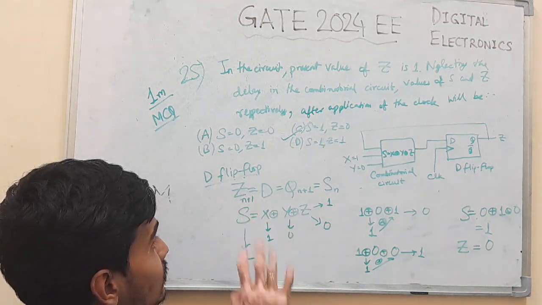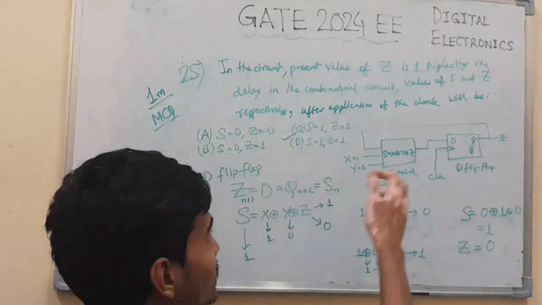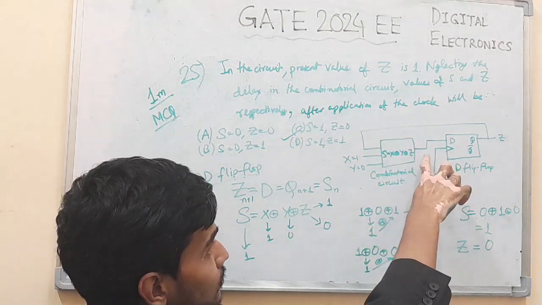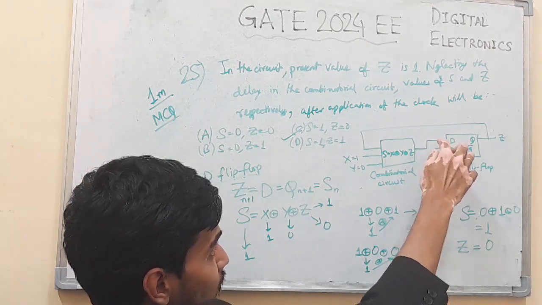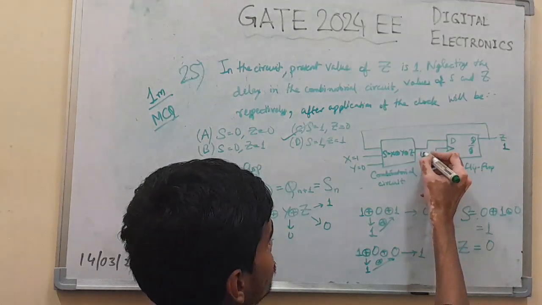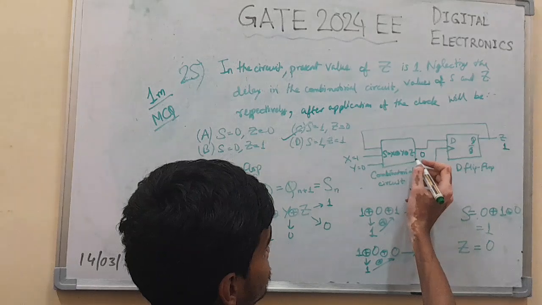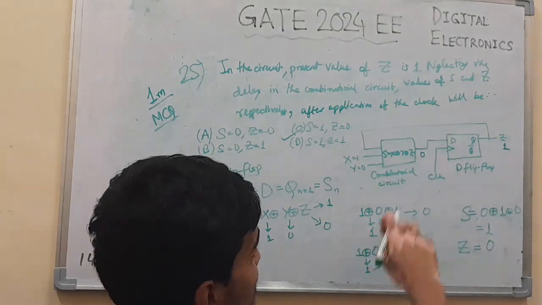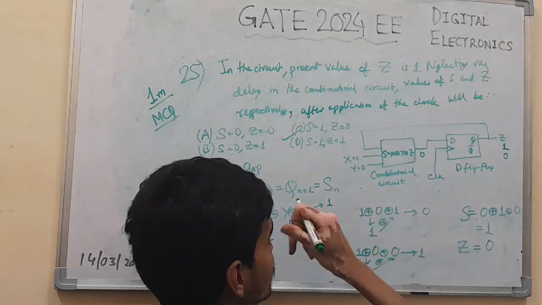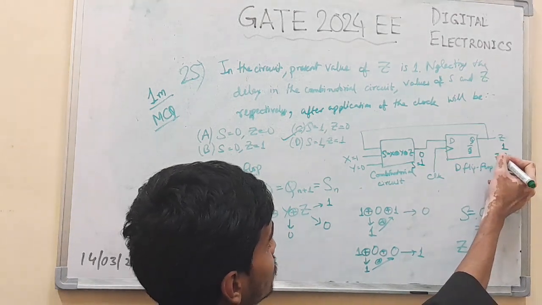It will give Zn plus 1 at the n plus 1th instant; it will take the value of S at the previous instant. Initially Z was 1, and S was the XOR of 1, 1, 0, which is 0. When we gave the clock pulse, this 0 value was transferred through the D flip flop to Z, so Z became 0. Initially Z was 1 and S was 0. Now 0 XOR 1 XOR 0 gives 1. So after the clock pulse, S equal to 1 and Z equal to 0. That is what is asked.